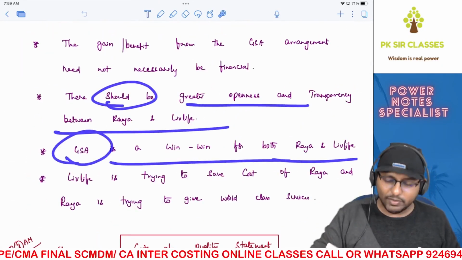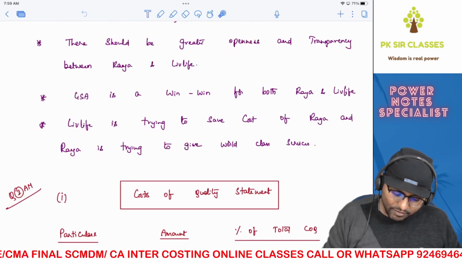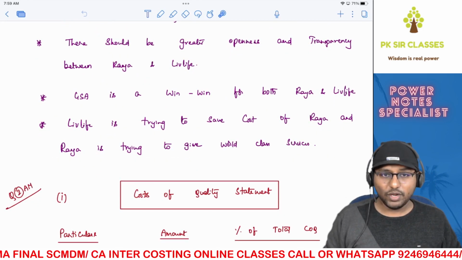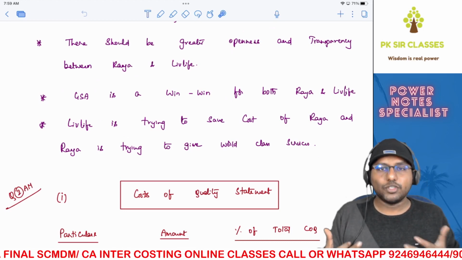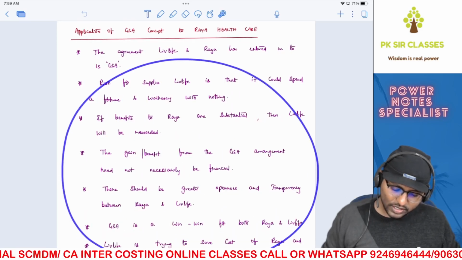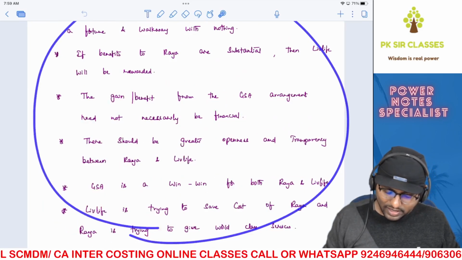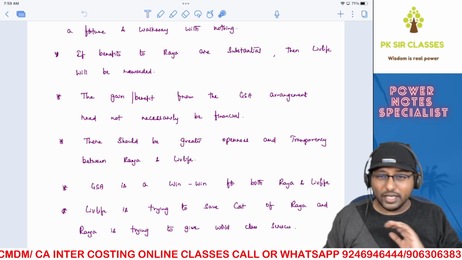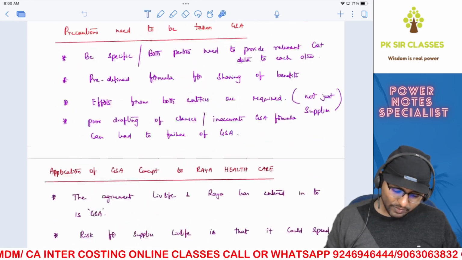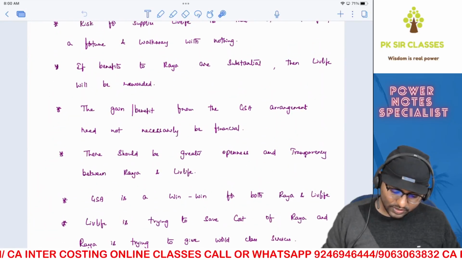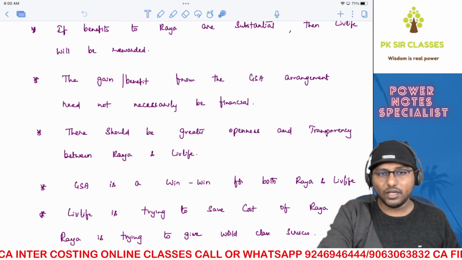So once you know the concept, it's merely copy-paste of the points. Live Life is trying to save cost for Raya and Raya is trying to give world-class services. Are you able to understand? And of course, it's trying to give business to Live Life. So if you look at the application of the GSA concept over here, it is nothing really unique. Once you know the concept, it's pretty simple. And this is the concept. Are you able to understand? Anyways, we're done with this particular case scenario.